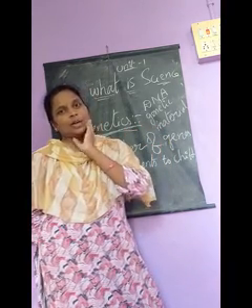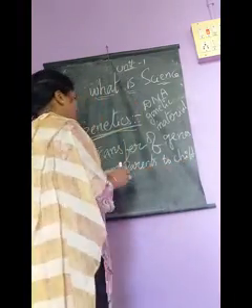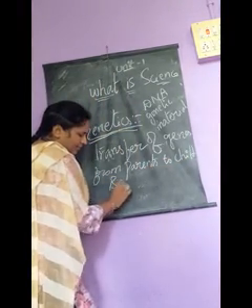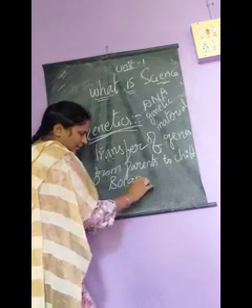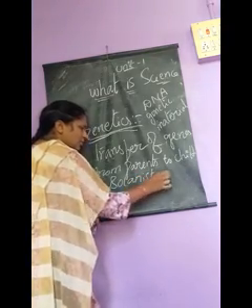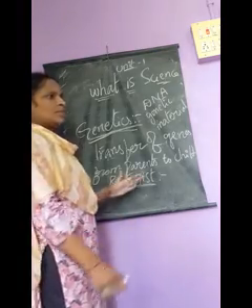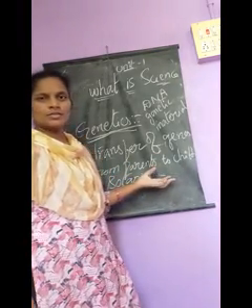Next, a botanist. A botanist is someone who does research about plants. What is the work of a botanist?